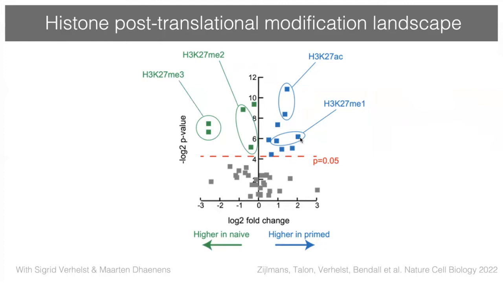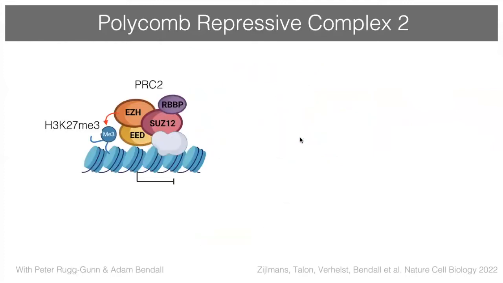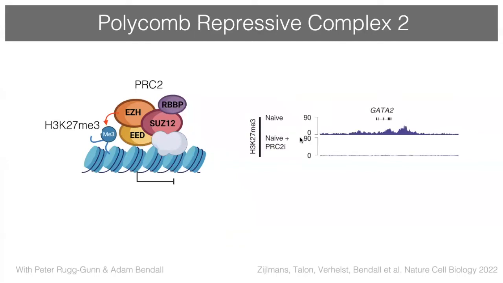H3K27 trimethylation is a repressive histone modification that is deposited in chromatin by the polycomb repressive complex 2, PRC2, which is a conserved developmental regulator that's important across vertebrates and invertebrates.